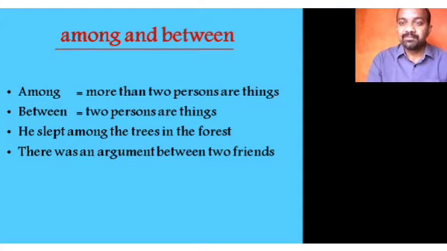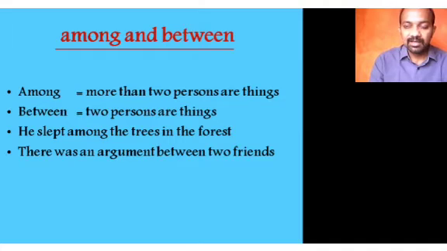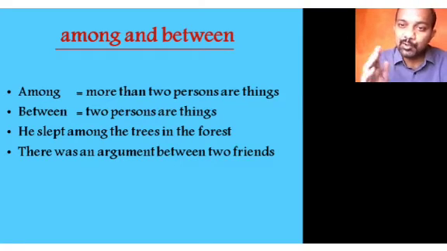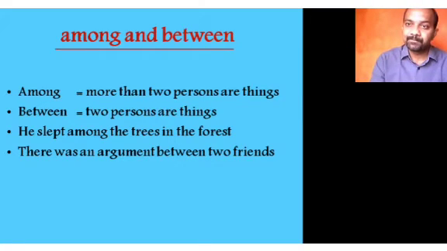Another set of prepositions I have chosen: among and between. One must be careful in using among and between. You must know the difference. Among is used to indicate more than 2 persons or things. Between is used when you are referring to 2 persons or things, not more than that.